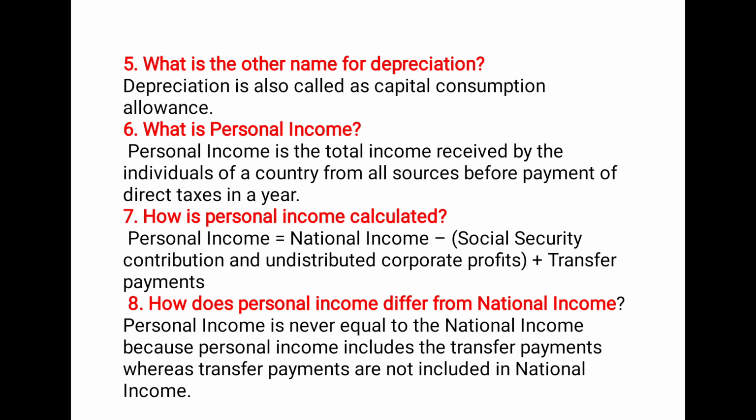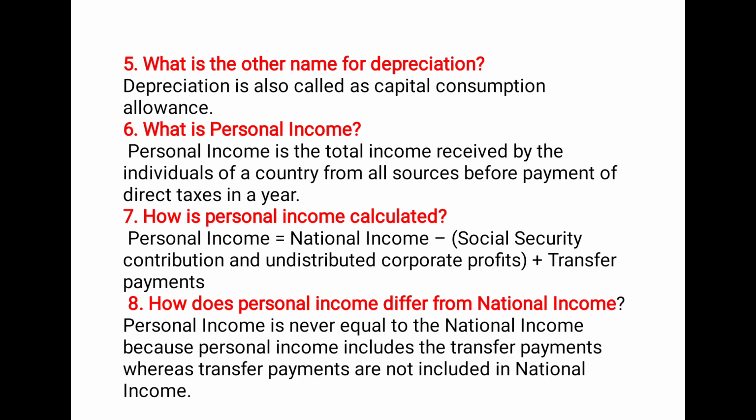What is personal income? Personal income is the total income received by an individual of a country from all sources before payment of direct tax in the year. For personal income, when you are writing your answer, be very careful. You have a formula.